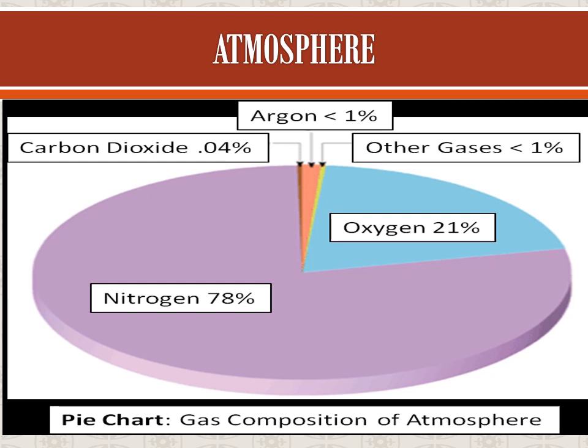Ultraviolet rays coming from the sun are harmful, and the ozone layer protects the earth from them. The atmosphere has carbon dioxide, oxygen, nitrogen, argon, other gases also.